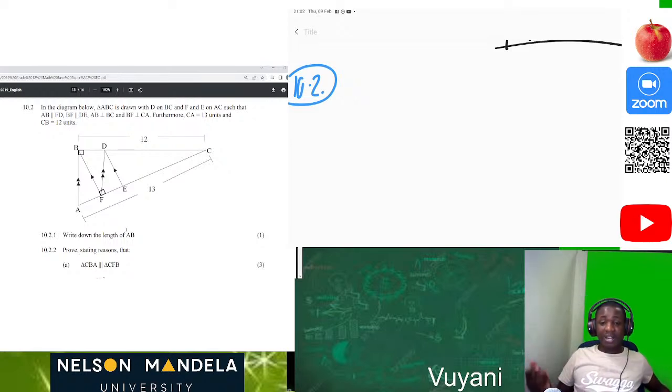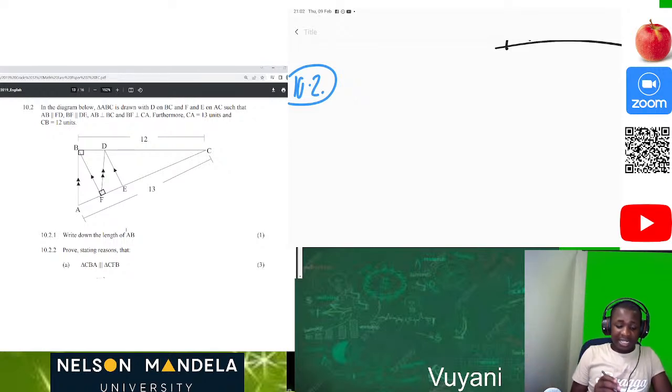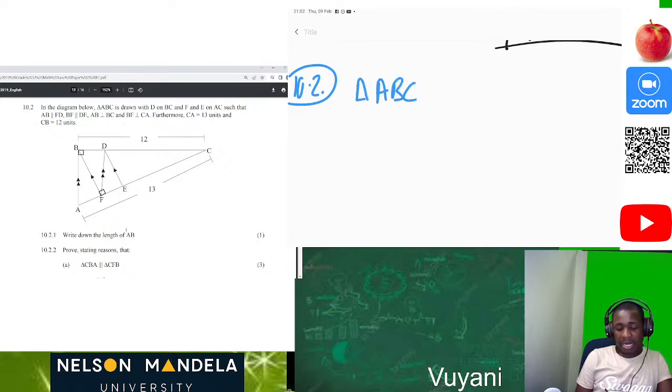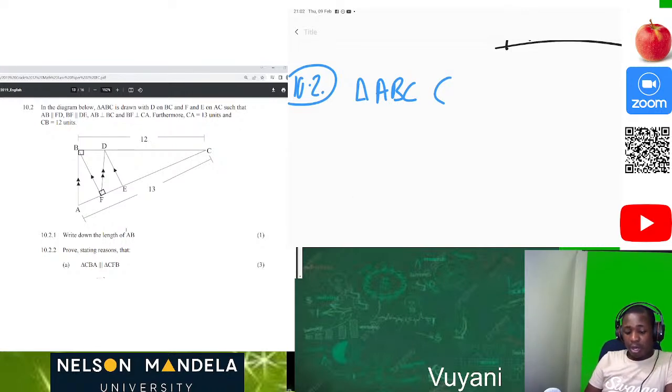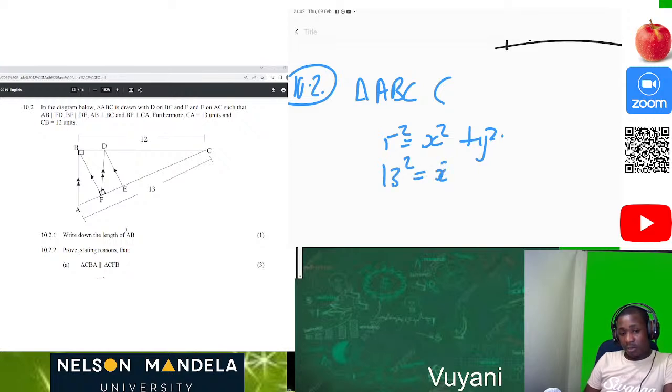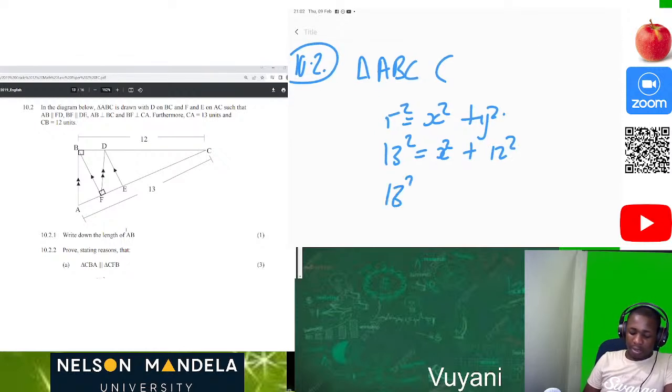Okay, since you didn't want to say something, do we see that triangle ABC is a right angle triangle? So we can use our Pythagoras theorem, which says that r squared is equal to x squared plus y squared. In this instance, 13 squared is equal to x squared plus 12 squared. Then 13 squared minus 12 squared gives x squared.